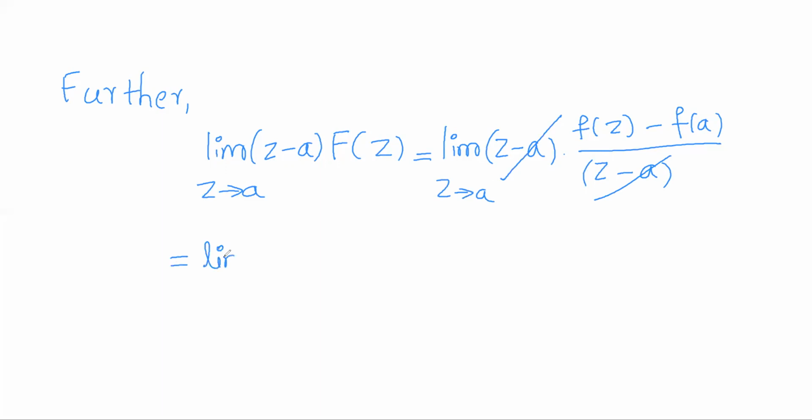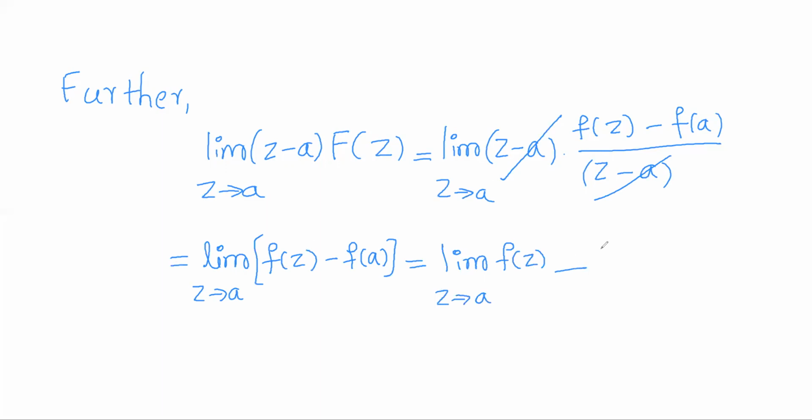What we are left with is only the numerator, which is f of z minus f of a as z approaches a. So limit of the difference is difference of the limits: limit f of z as z approaches a minus limit f of a as z approaches a. As f is an analytic function in omega, f will be continuous in omega, and a is a point in omega, so f will be continuous at a.